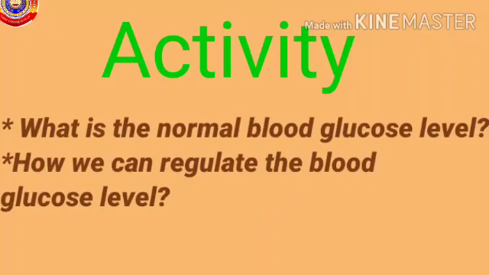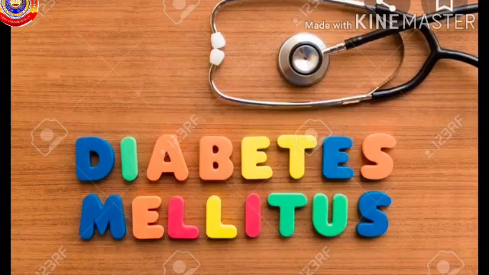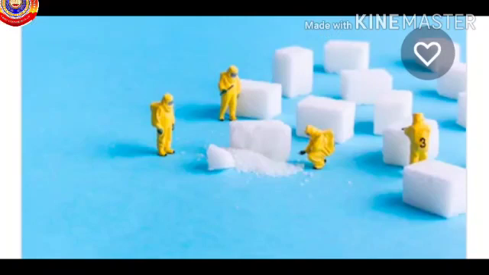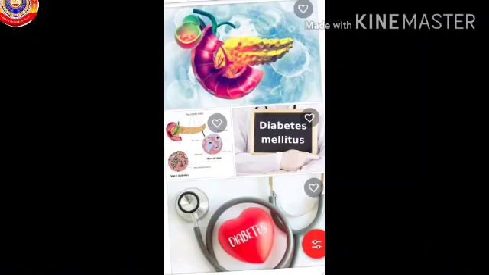Next is diabetes. Due to the destruction of beta cells, the production of insulin decreases, or the inability of the cells to utilize the insulin produced raises the level of glucose in the blood. Excess glucose in the blood is expelled through the urine.